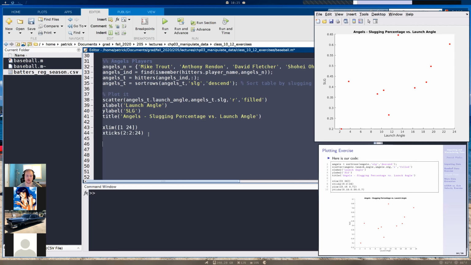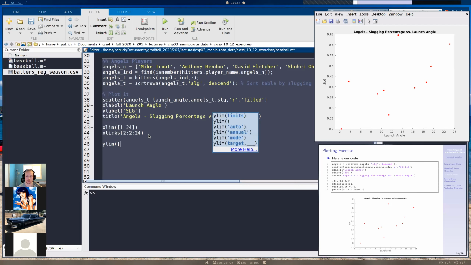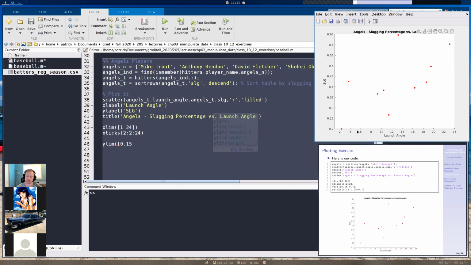Okay, and now we're going to do our y limit, or our y-axis stuff. So let's first do ylim. In this case, we're going to have our y minimum value be 0.15. Once we plot this, we can see the minimum y value is too high, basically.